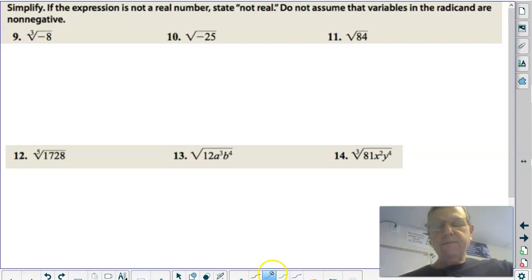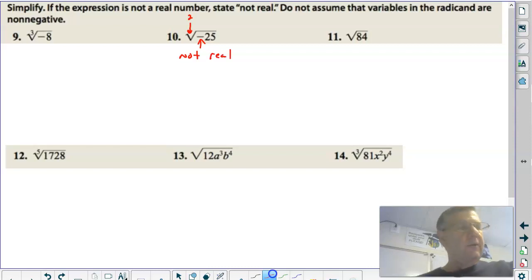For example, the index here is 2, it's not shown, and we have a negative radicand. This is not real. And I think that's what they want you to say, right? Yes, say not real. So number 10 is not real. However, look at number 9. That is an odd index. No problem there. So this is important to understand.